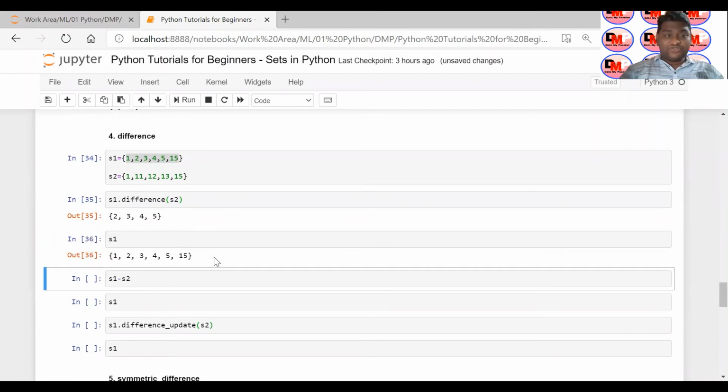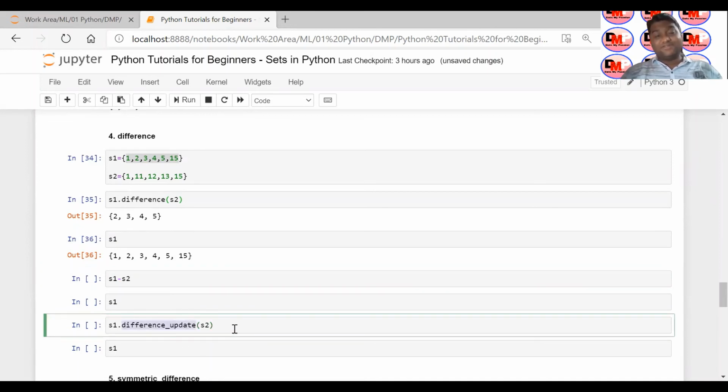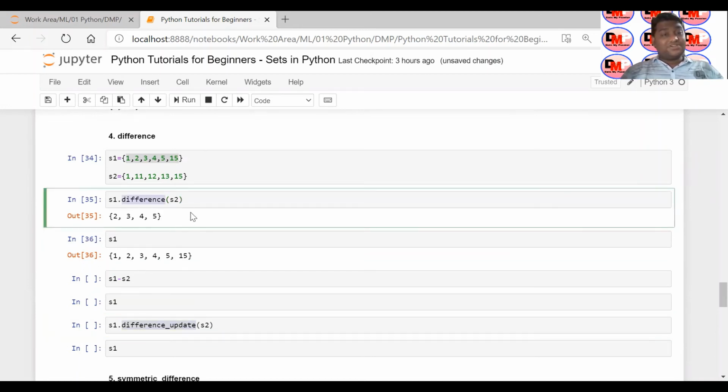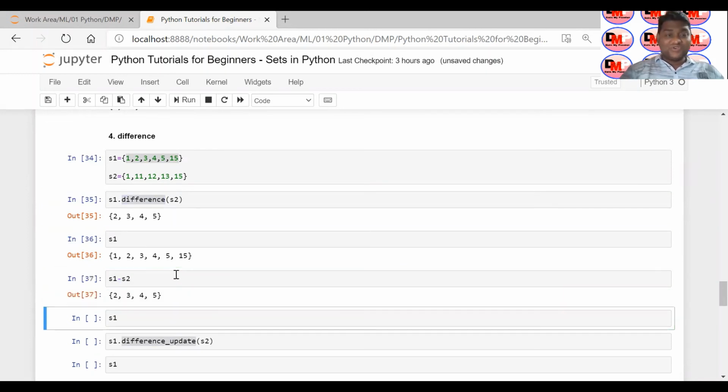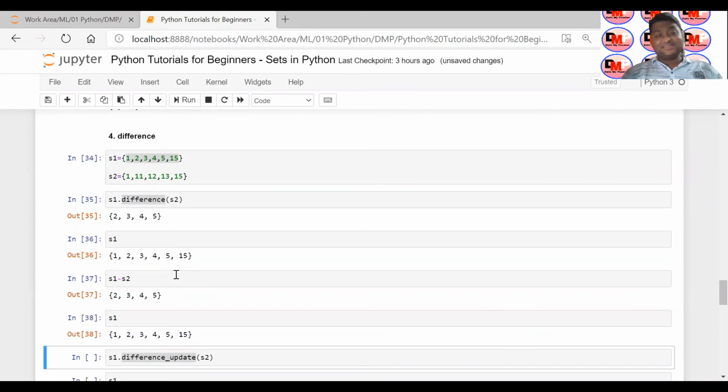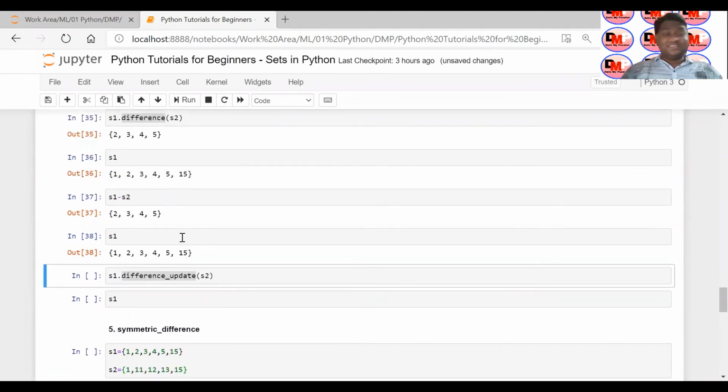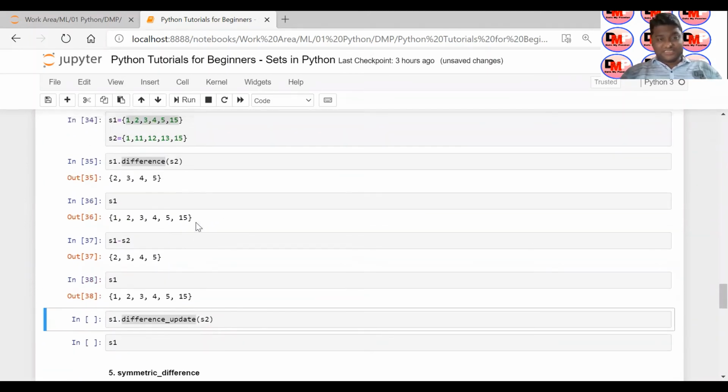Okay. If I show you S1, again, the result is not updated to S1. If you want to do that, you have to use a method called difference update. We are going to commit after this execution. So there is one way to do this operation using the difference method, and there is a symbolic way of doing that also, minus. Same way, right? So you can see this gives you the minus result, and this is your original set. It has not changed your original set.